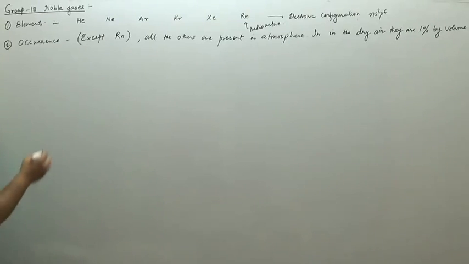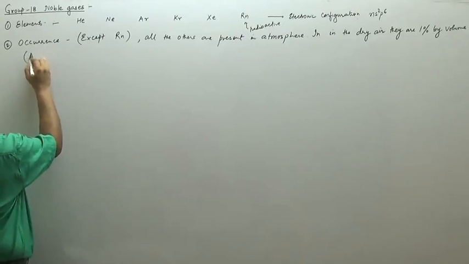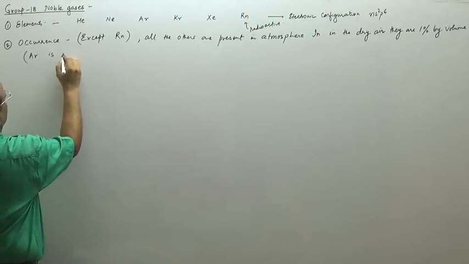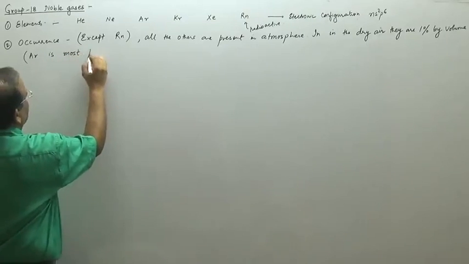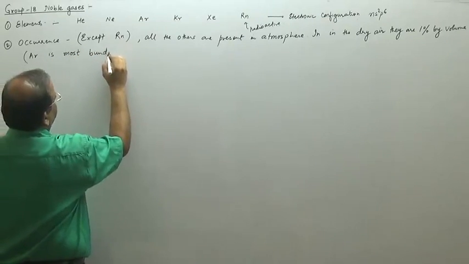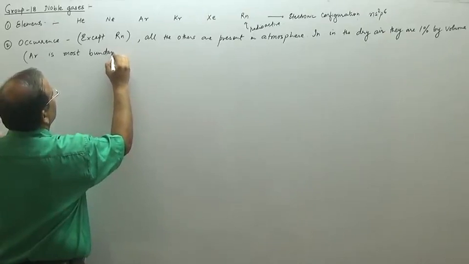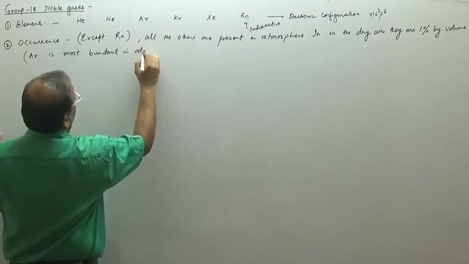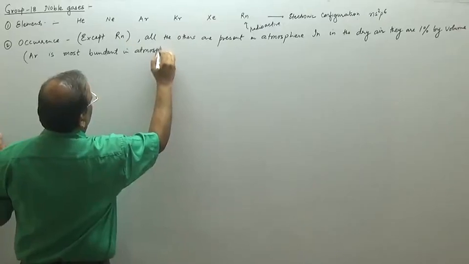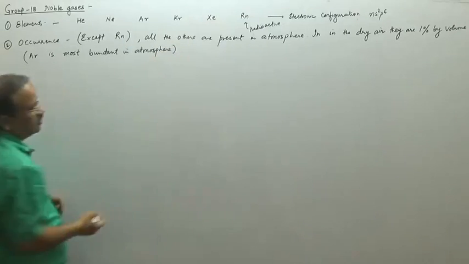Next, argon is the most abundant gas present in the atmosphere.